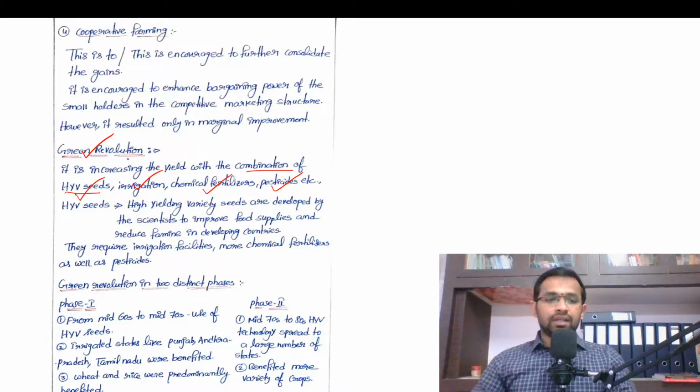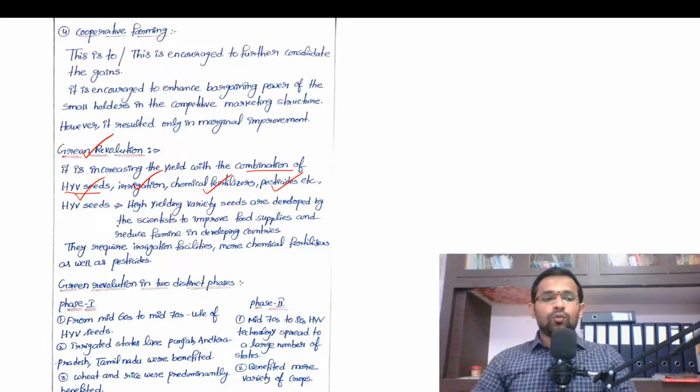This has been taken up by the then government in India in order to ensure food security. So what is the meaning of food security? Food security means accessibility of food, affordability of food. So this comes under the food security. To ensure the food security in India, Green Revolution was initiated in 1966.